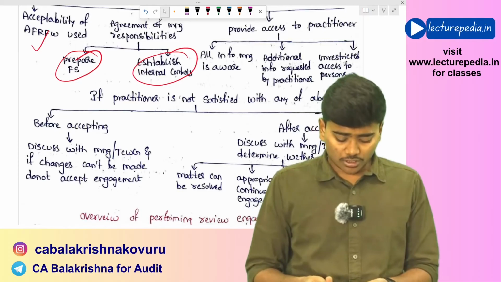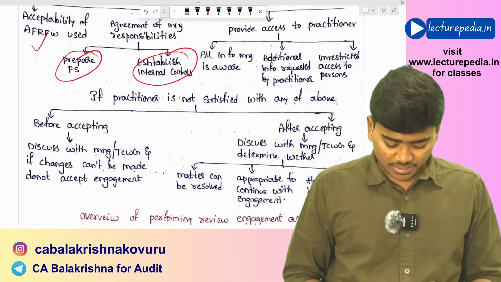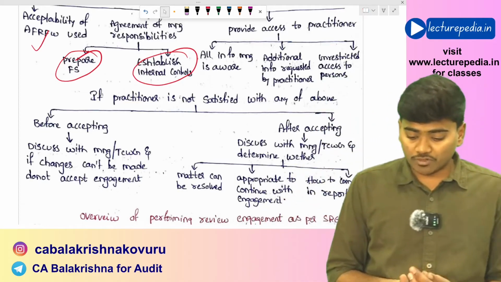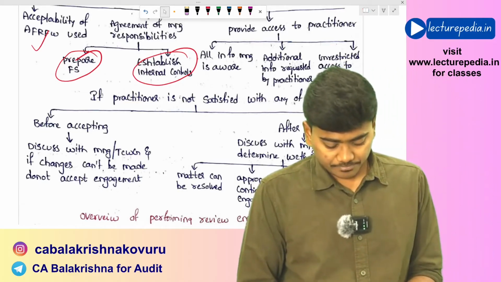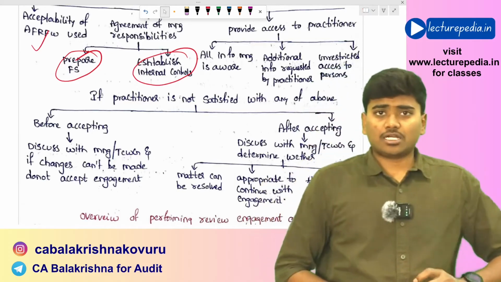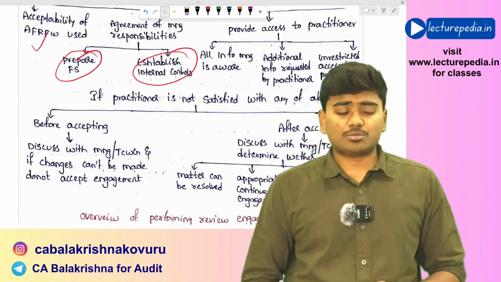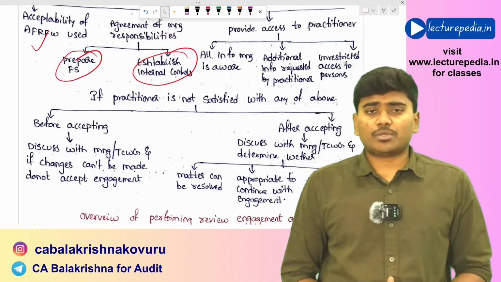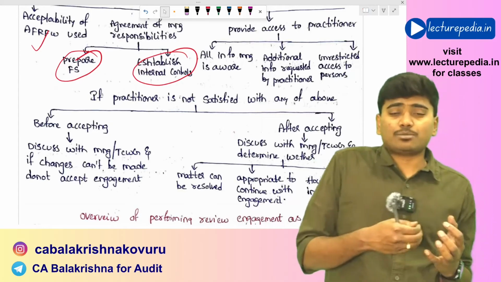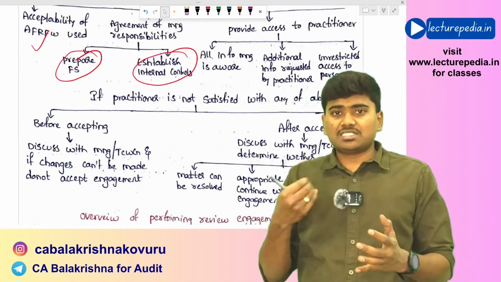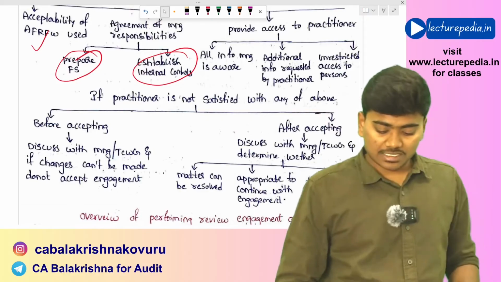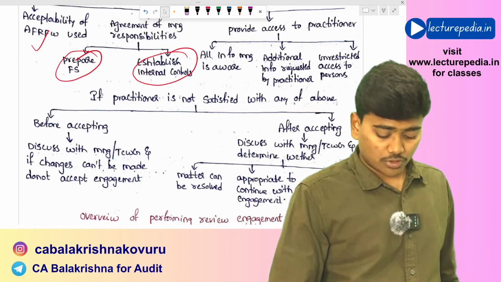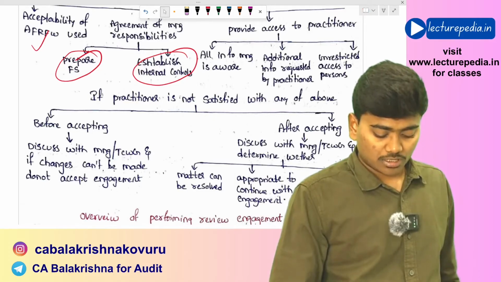Here also he should discuss the matters with the management and check whether those matters can be resolved, and what will be the appropriate action that he can take. Whether he can continue the engagement or he has to withdraw from the engagement. If he cannot withdraw from the engagement, how he has to report this matter in his review report, that he needs to consider. If after accepting the engagement he comes to know that preconditions are not present.